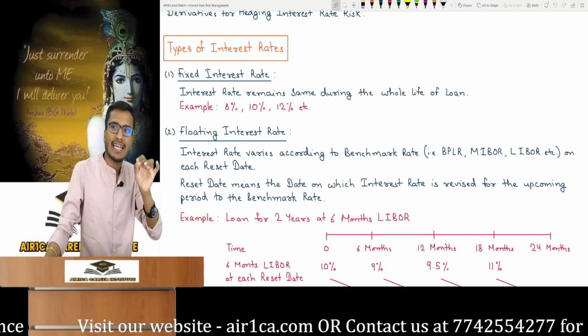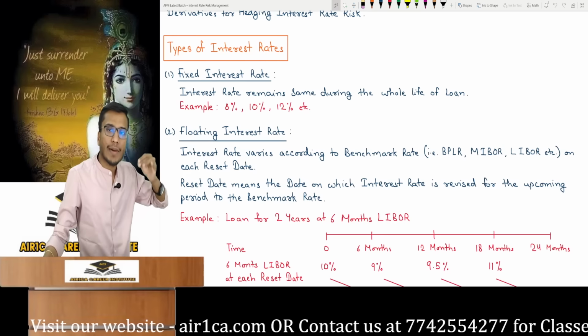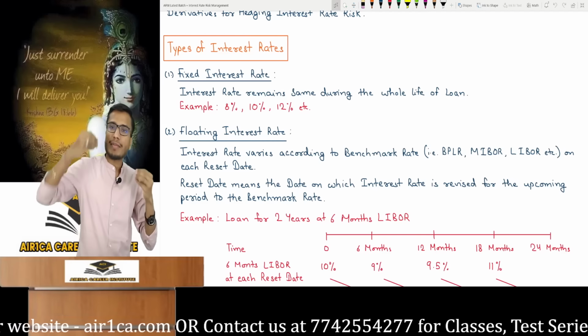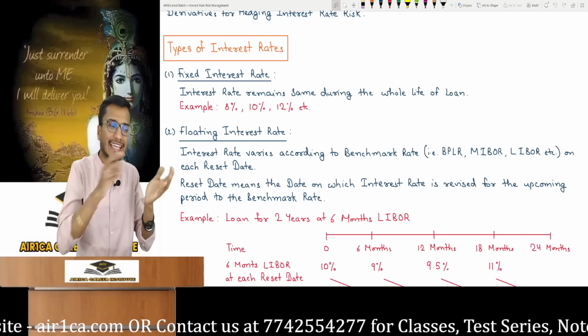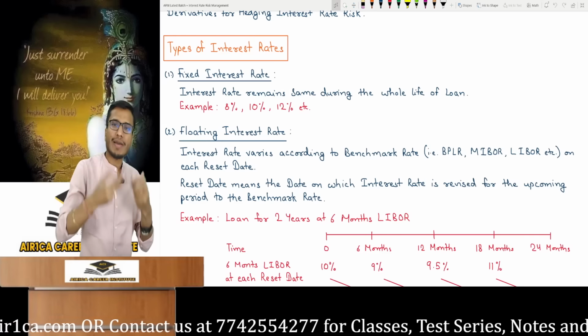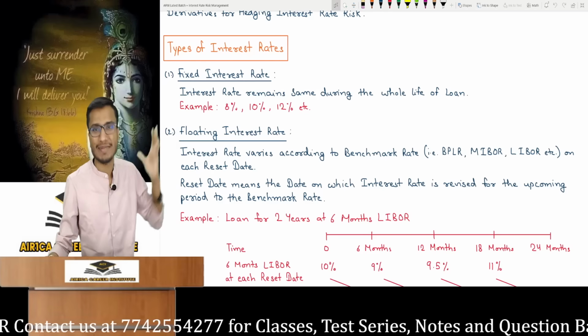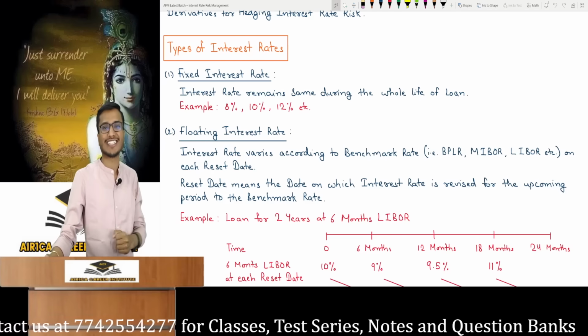If the fixed interest rate is 10%, then I have to pay 10% per annum interest. If it's a 5-year loan, it will be 10% per annum for 5 years. Then it doesn't matter what the interest rate is in the market. My interest rate is fixed. The bankers quoted fixed rate, 8%, 10% or 12% varies. These concepts, though basic, can surprisingly raise some doubts.